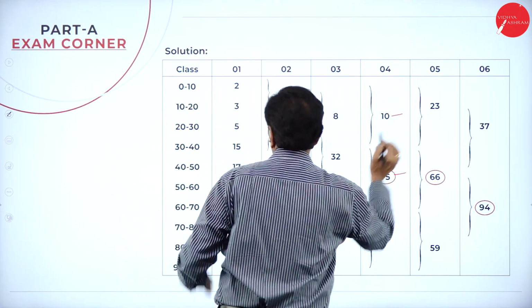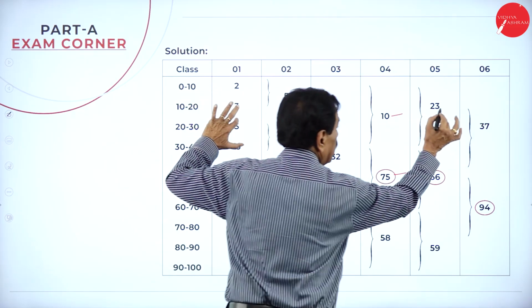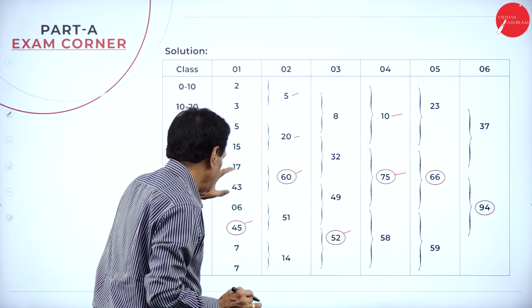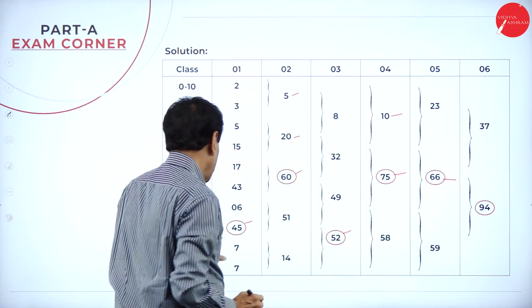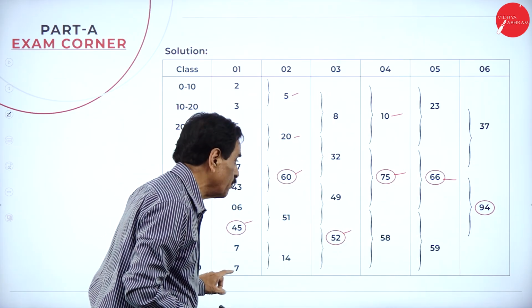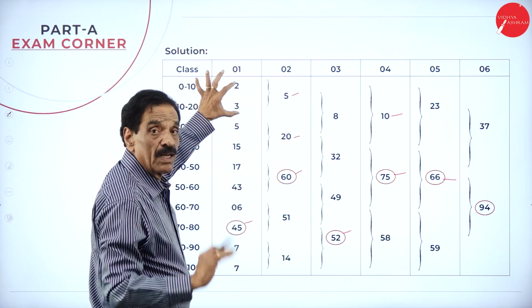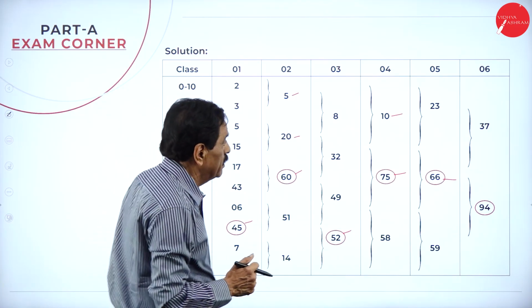Come back here. Leave 1, next 3. 15 plus 5, 20, 23. Then next 3: 43, 50, 60, 66. Here next 3: 45, 52, 59. Among them the highest is 66. Leave 2, next 3. 15 plus 5, 20, plus 17 is 37.